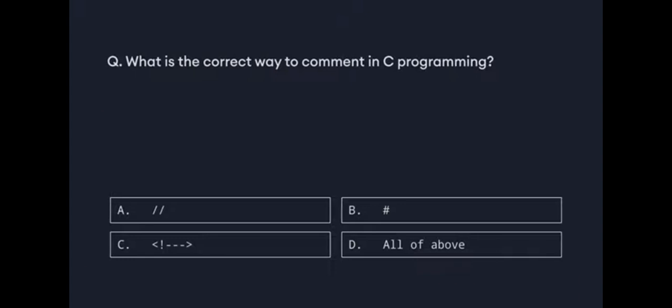Now that we are at the end of this video, it's time for Programiz quiz. What is the correct way to comment in C programming?